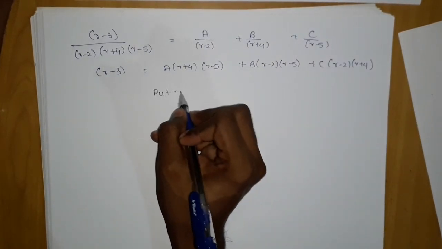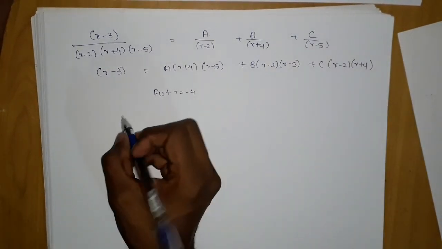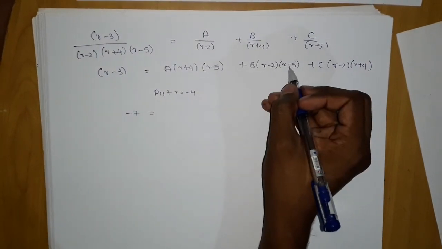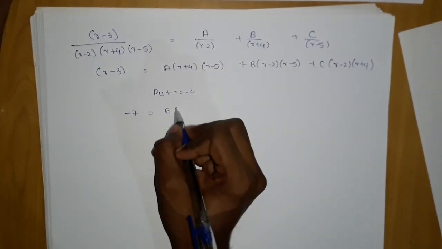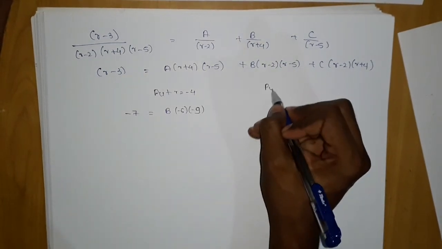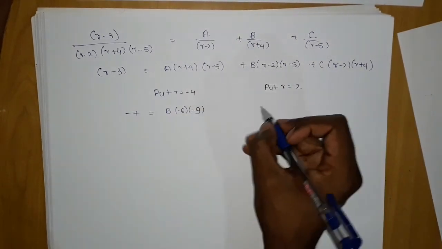Put r is equal to minus 4. You will get this one 0, this one 0. For b you will get the answer: minus 7 is equal to this one becomes minus 6 into minus 9, which will give you the b answer. Put r is equal to 2, which will make this one 0, this one 0, and give you this answer.